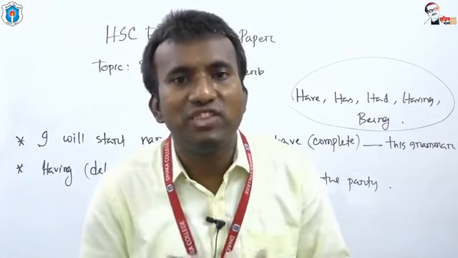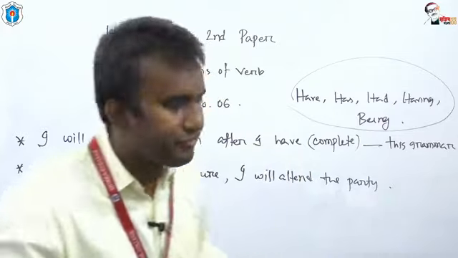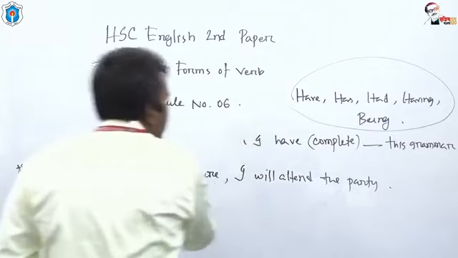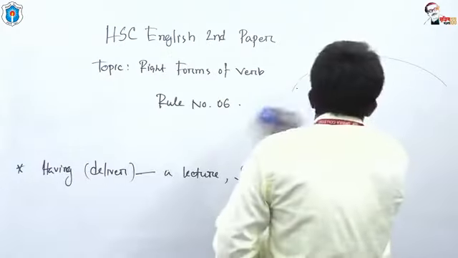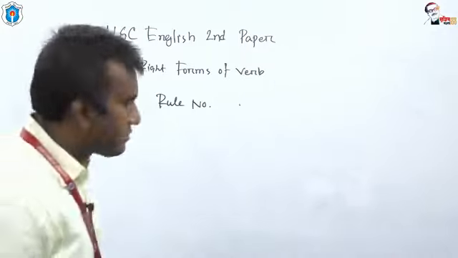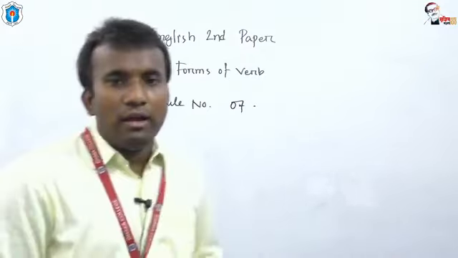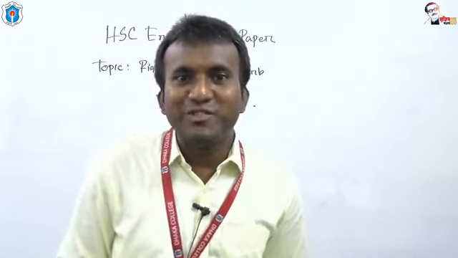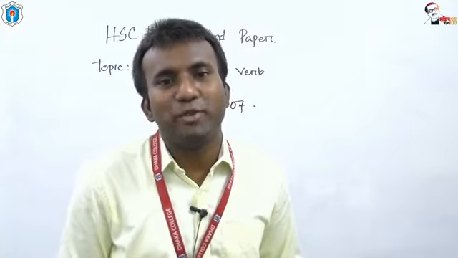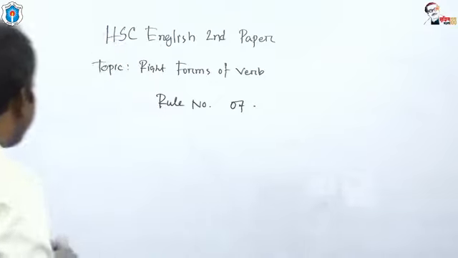But what is there at rule number 7? Like other rules, I'd like to give you the example first. You are requested to try by yourselves.